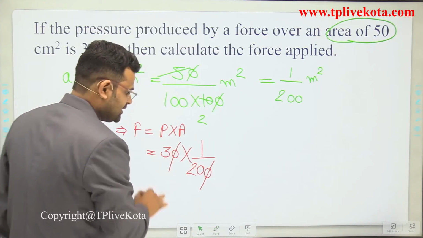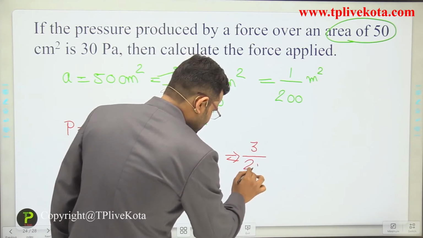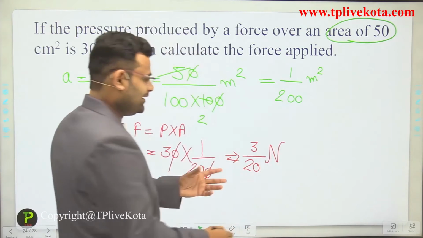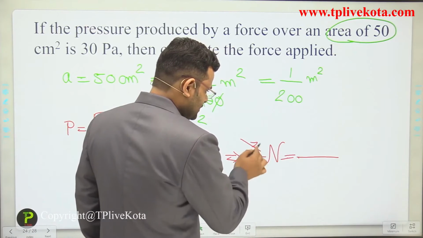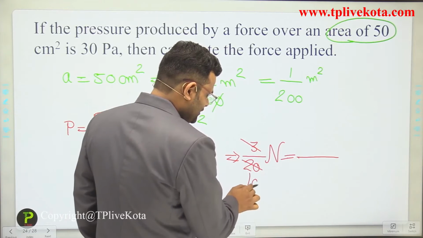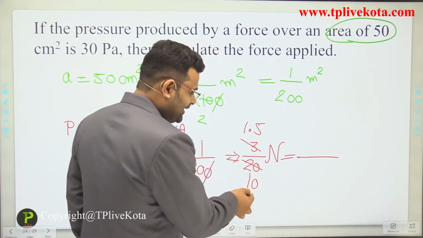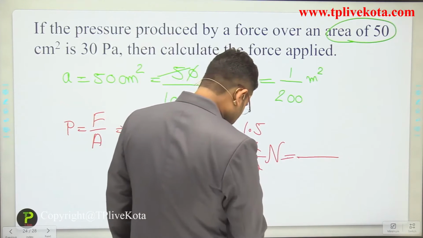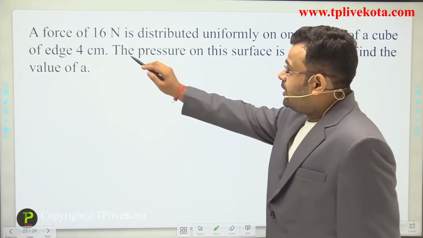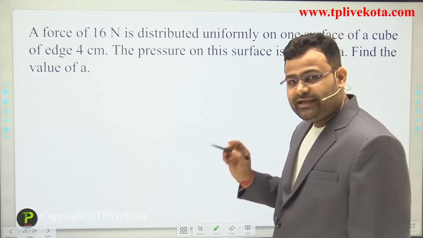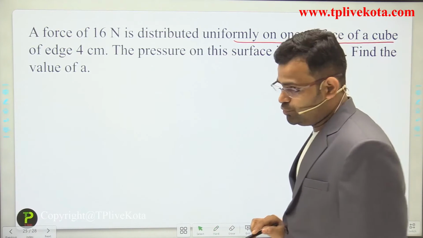0 and 0 cancel out, it comes 3 divided by 20 Newton. We can convert into decimals: 3 divided by 2 is 1.5, and again divided by 10, 0.15. So the answer is 0.15 Newton.